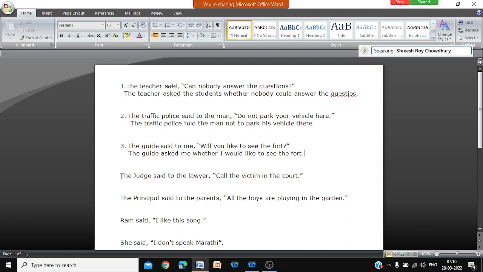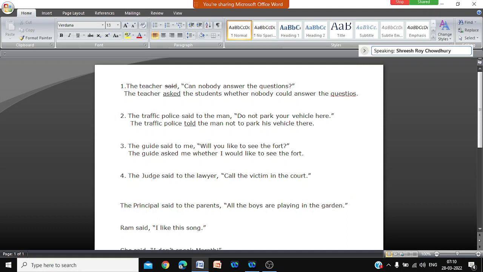Then number 4. First, identify the type of sentence. The judge said to the lawyer, call the victim in the court. What kind of sentence is it? It is an order. Here you can write ordered or commanded, but we are using the simple thing. The judge told the lawyer.